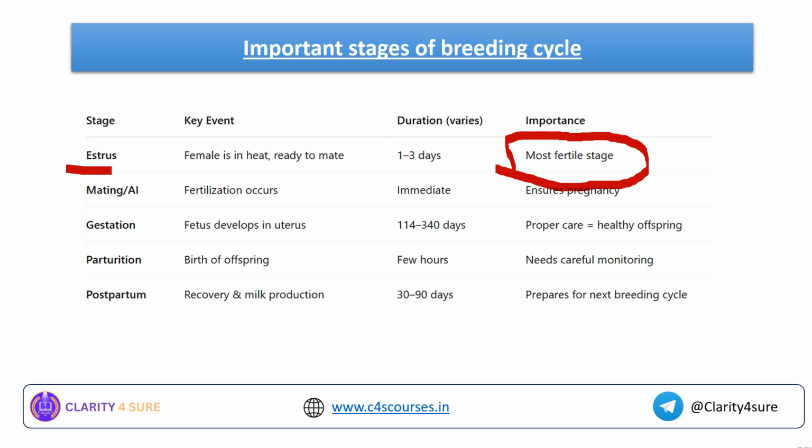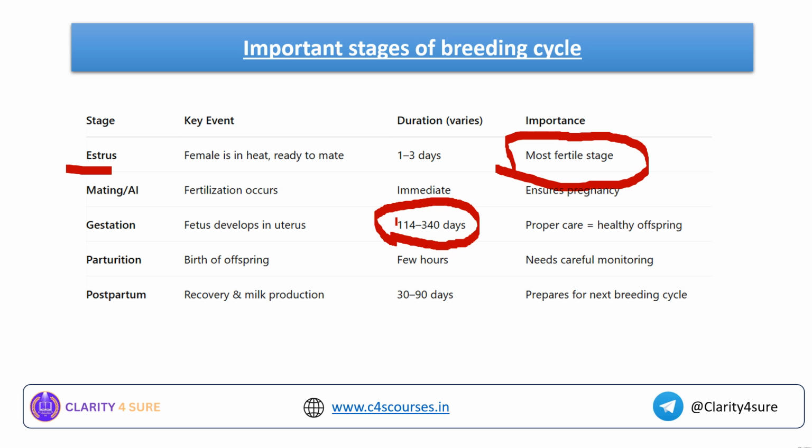The gestation period is nothing but the pregnancy period in a livestock, where the fetus develops in the uterus, and the duration of the gestation period ranges between 114 days and 340 days. It depends upon the species of the livestock. What is the importance? If proper care and proper nutrition is given to the gestating animal, it assures a healthy offspring.